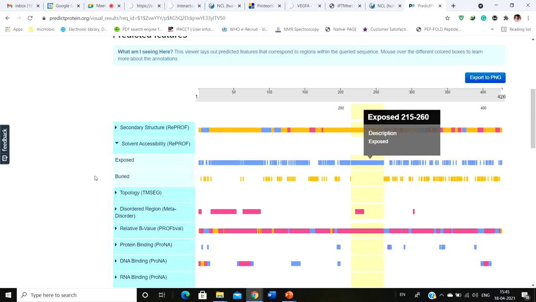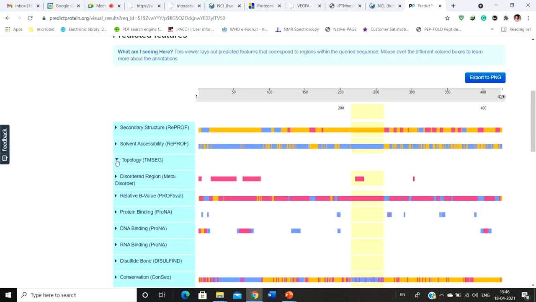Okay, so that is actually present in that particular membrane. If it's a membrane protein, you get the idea of which part is which. So in the case of a membrane protein, the buried ones will be the hydrophilic part. In the case of a cytosolic protein, the buried ones will generally be the hydrophobic part. So you also get to know the nature of the amino acids that are present in these particular cases. Okay, so it helps you.